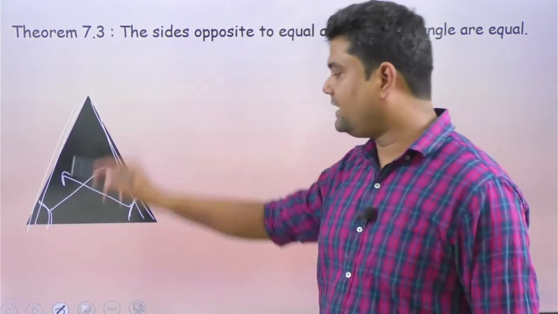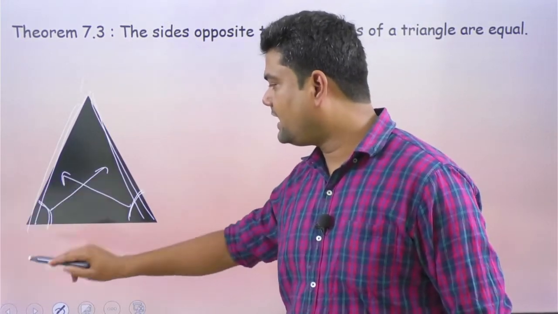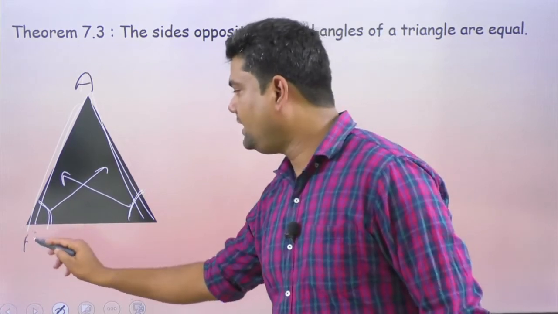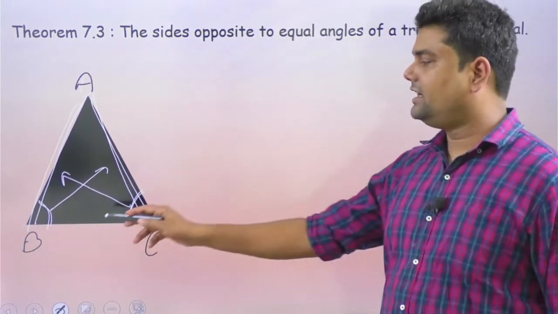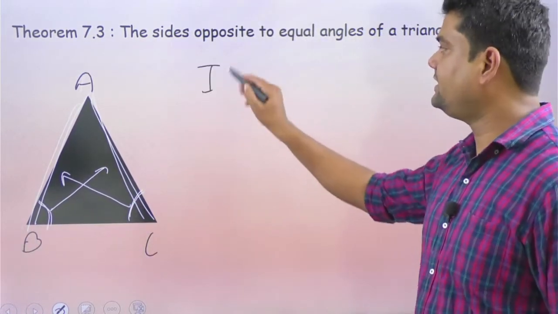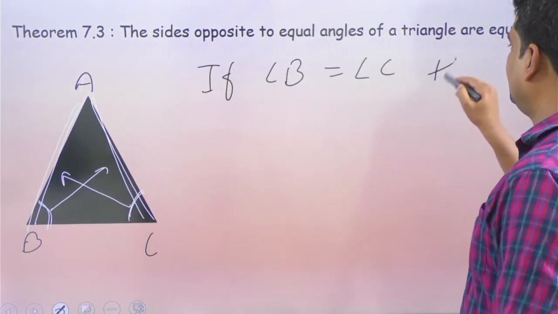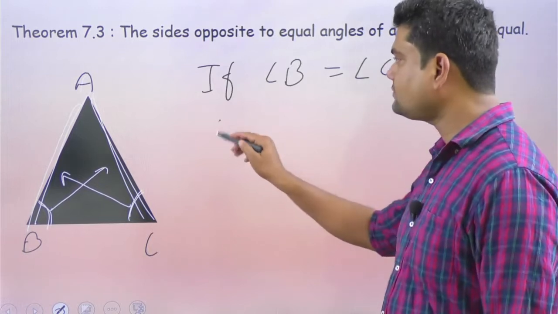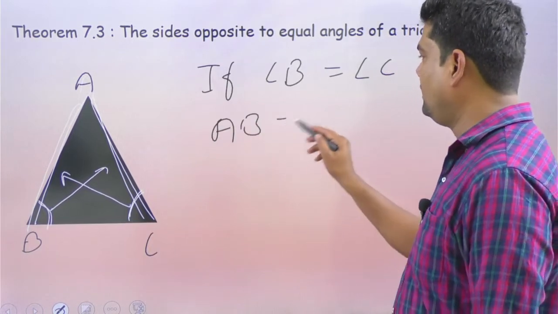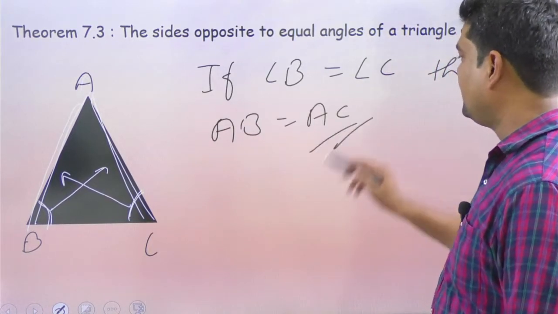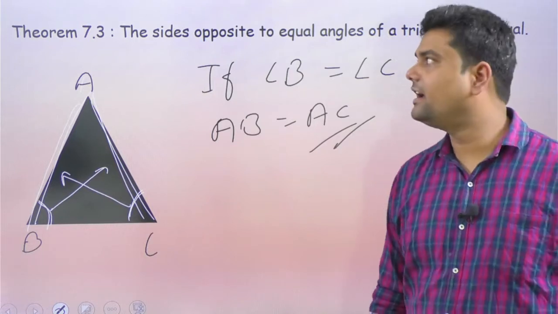If we name it A, B and C, then if angle B is equal to angle C, then the length of AB will be equal to the length of AC. This is what is said in our theorem.